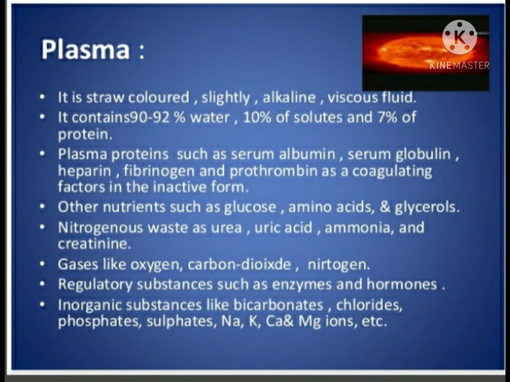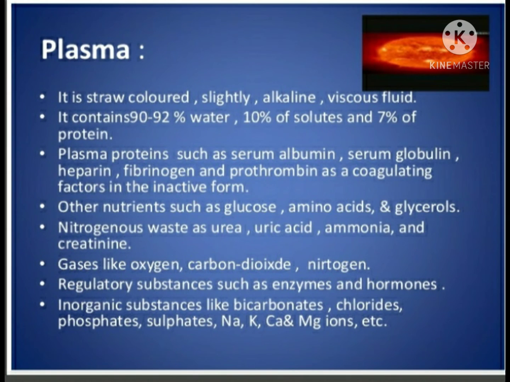The main role of plasma is to carry nutrients, hormones, and proteins to the parts of the body that need them. The plasma is a slightly alkaline, viscous fluid. It contains 90 to 92% water and 10% solutes, of which 7% are proteins.